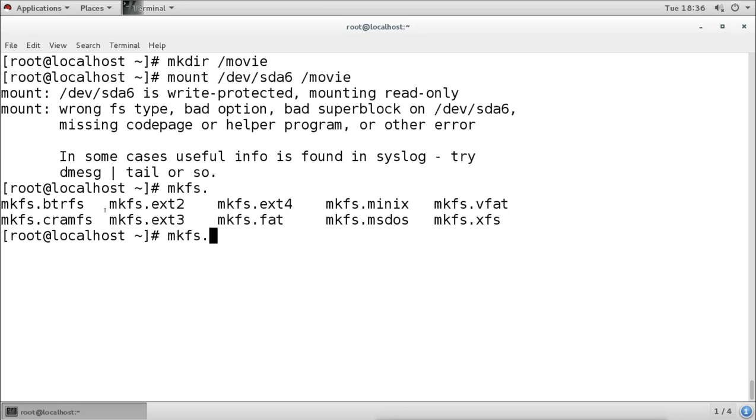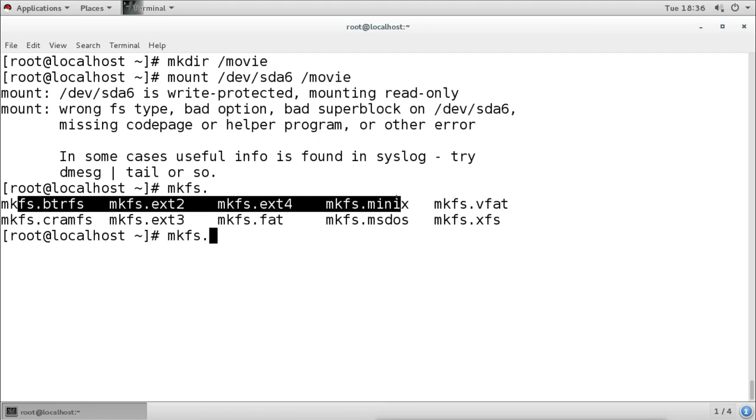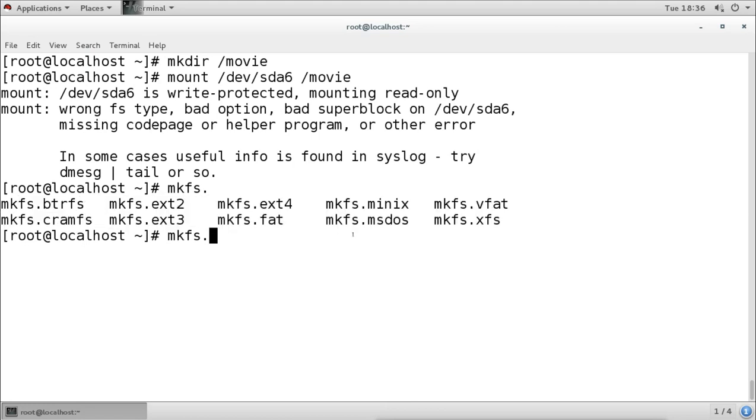These are the file systems our Linux supports by default. We can create btrfs, cramfs, ext2, 3 and 4, we can create fat, Minix, MS-DOS, VFAT and XFS. But there is no option to create the NTFS file system.